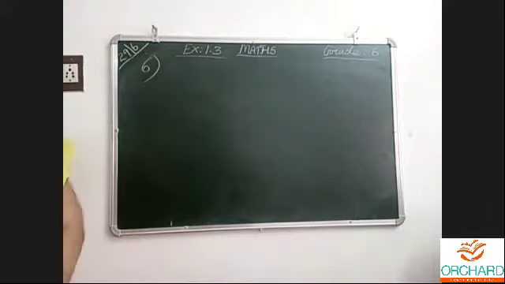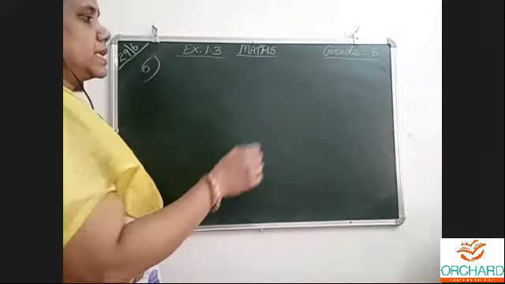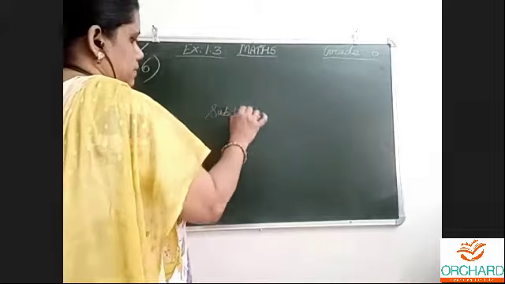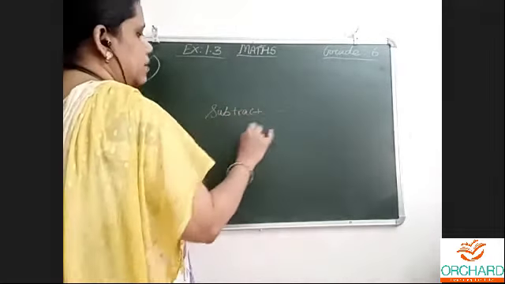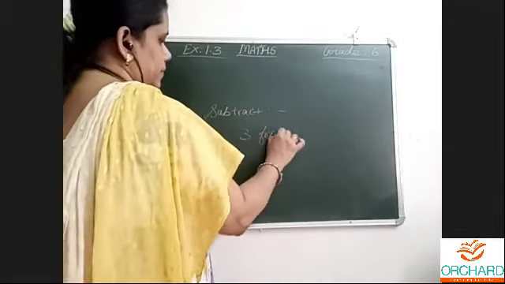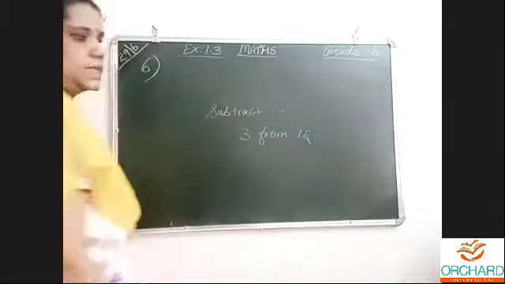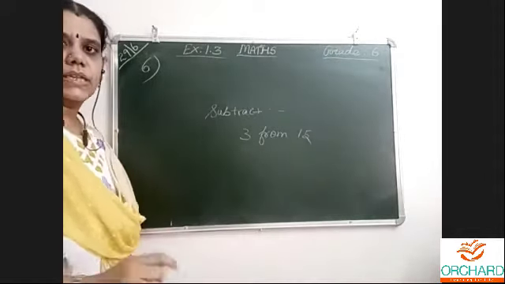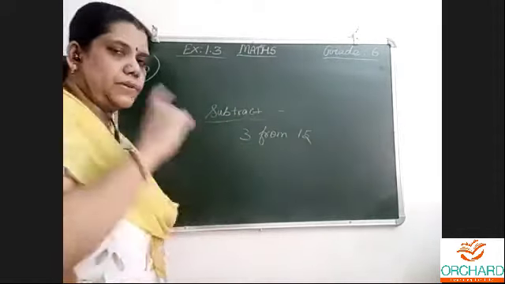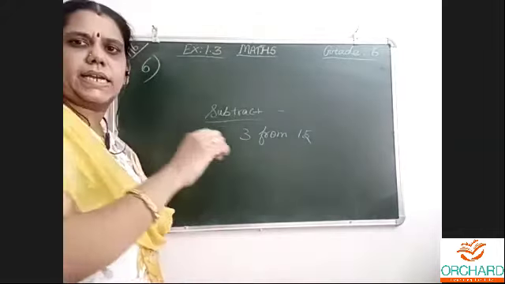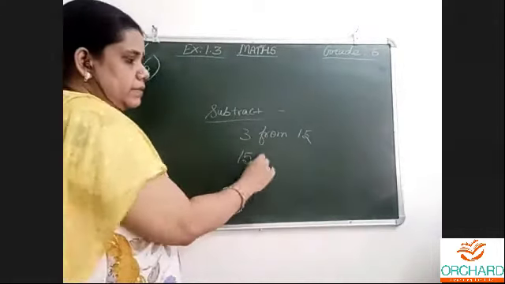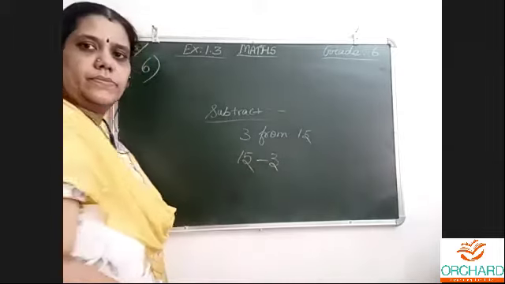Okay. Now, whenever we say, for example, I am saying subtract 3 from 15. If I say like this, first which number you will write? First we will write 15. Then we will write 3.